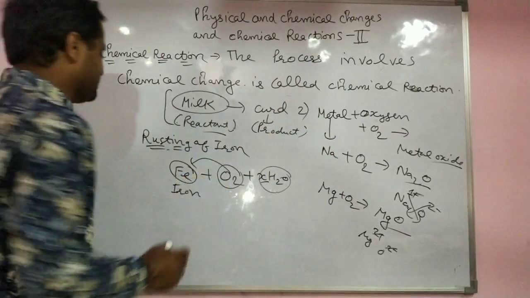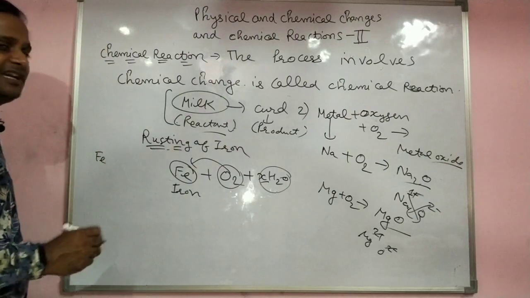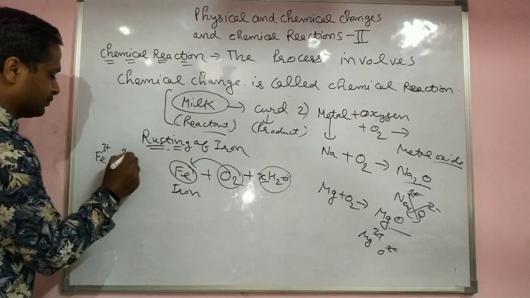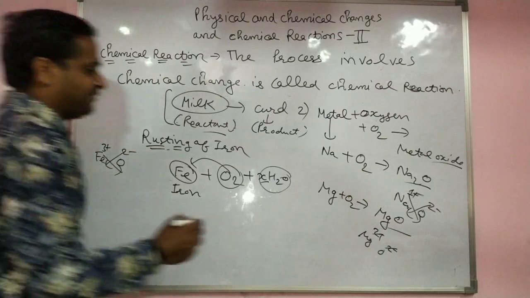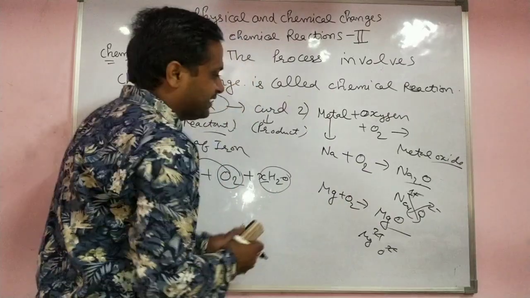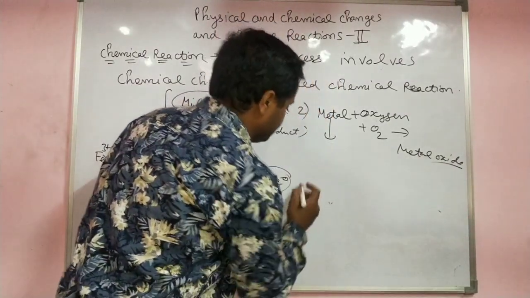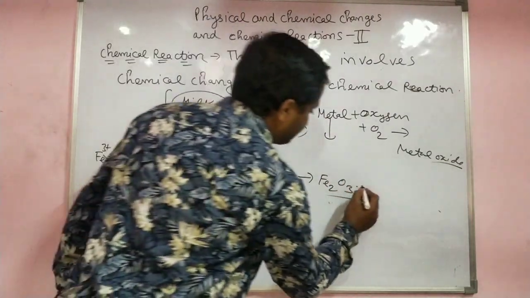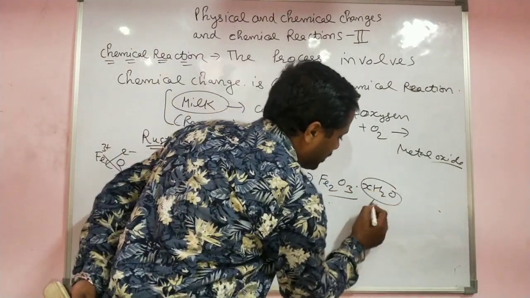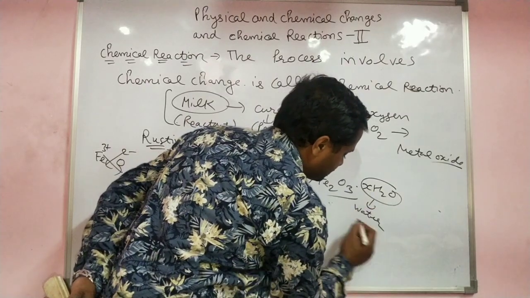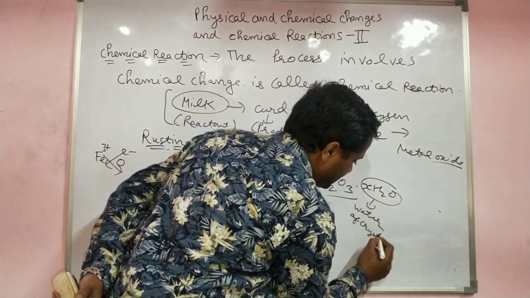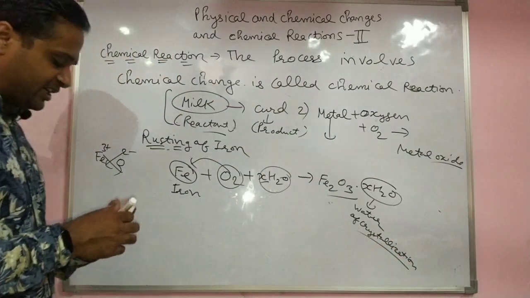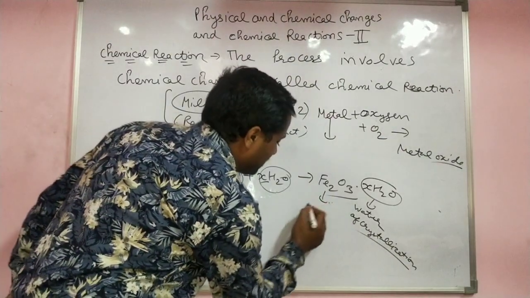Here, iron plus oxygen. Iron has two forms, ferrous and ferric. Here we use ferric. Ferric oxide, that is Fe2O3, and XH2O. That is given a special name, water of crystallization, because it helps to form the crystal form. You know that it is reddish brown in color.